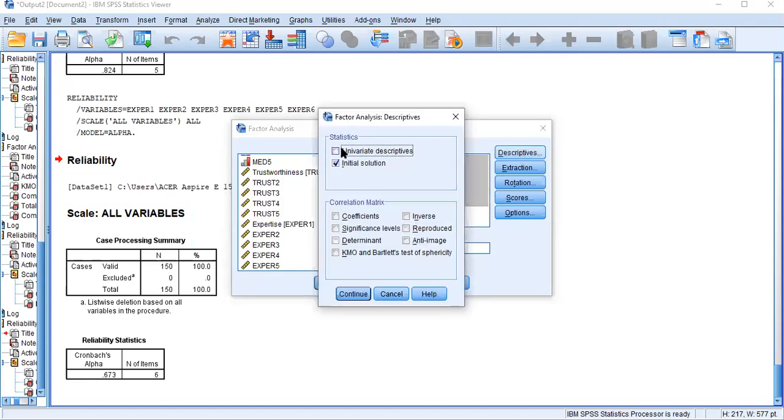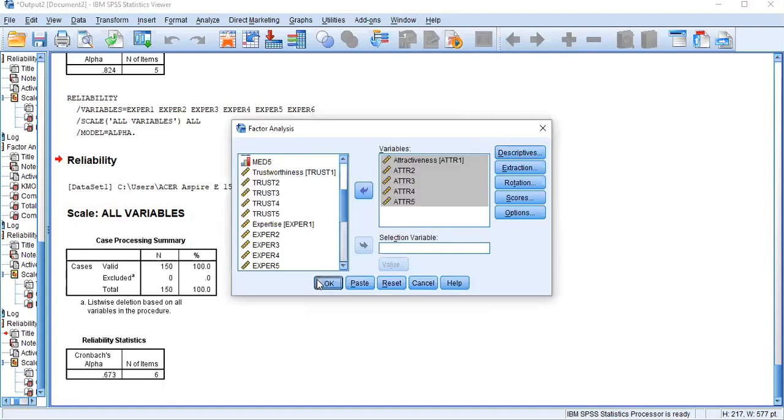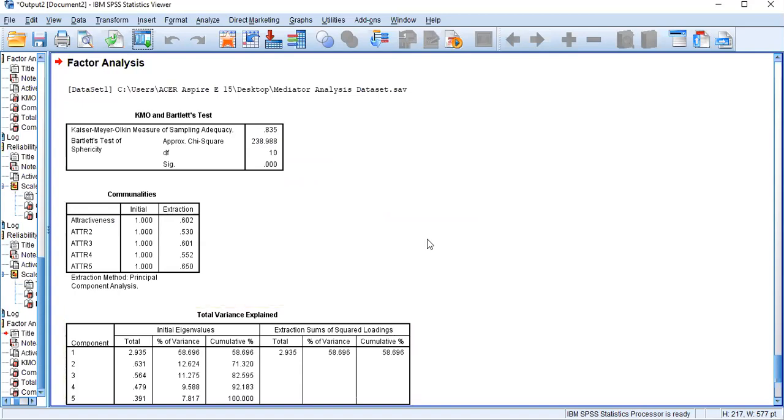Now you can see under the statistics, initial solution is already highlighted or selected. Under the correlation matrix command, you just need to click KMO and Bartlett's test. So under this factor analysis descriptive box, there are 2 selections: one is initial solution and then KMO and Bartlett's test. Then just continue and click OK. Now this is your validity test result. This is coming under the factor analysis.